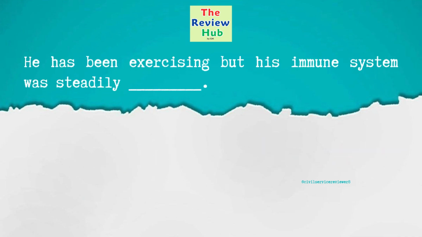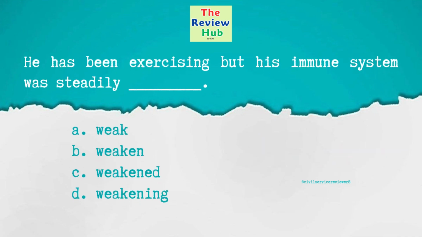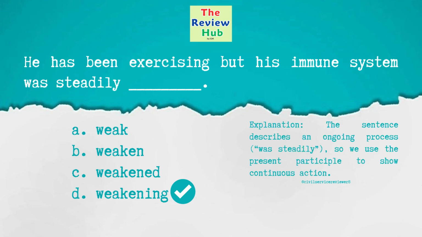He has been exercising, but his immune system was steadily blank. A, weak, B, weaken, C, weakened, D, weakening. The correct answer is letter D, weakening. The sentence describes an ongoing process, was steadily, so we use the present participle to show continuous action.